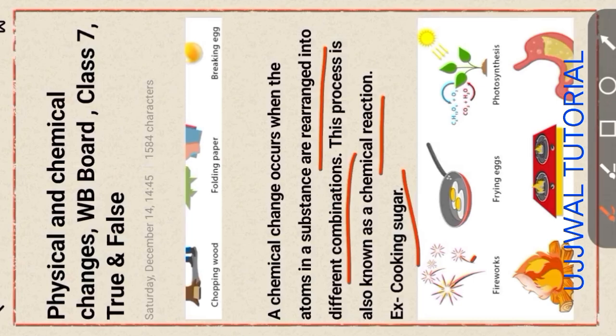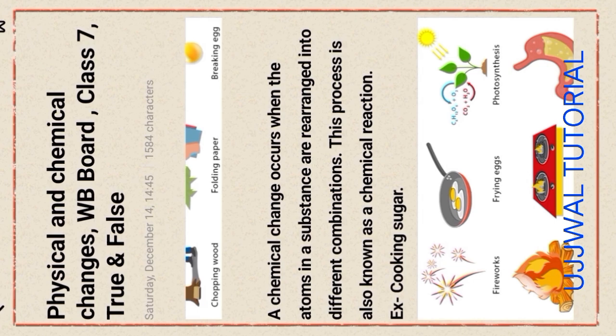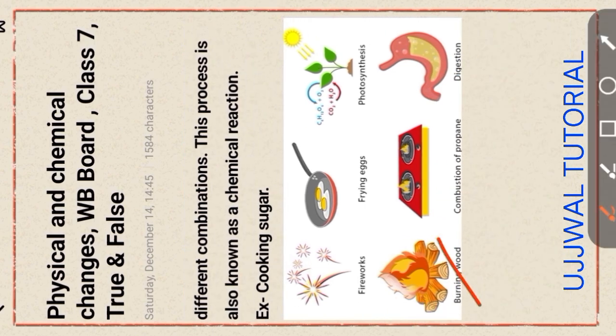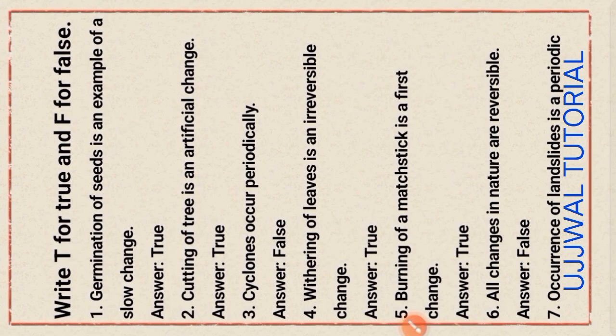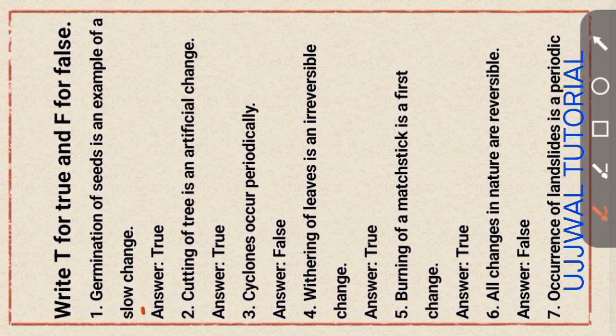also irreversible changes. Examples: bursting of fireworks, egg frying, photosynthesis in plants, burning of oats, combustion of propane, digestion, etc. Now we discuss the objective type true or false questions. Write T for true and F for false.